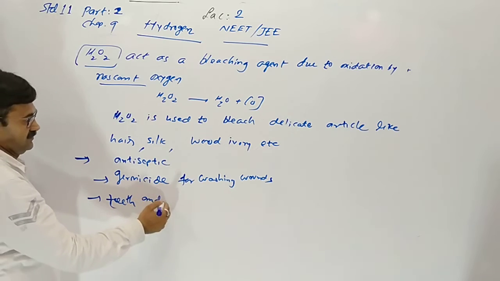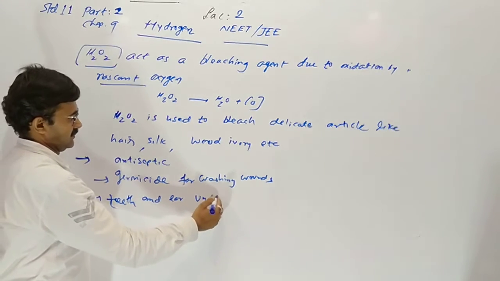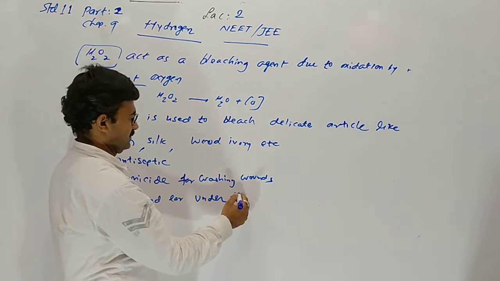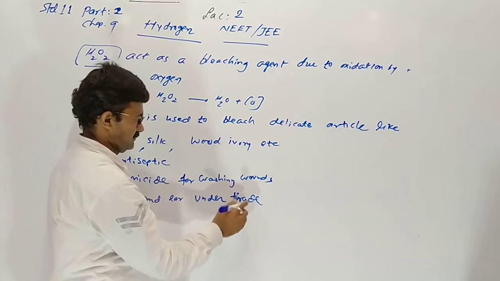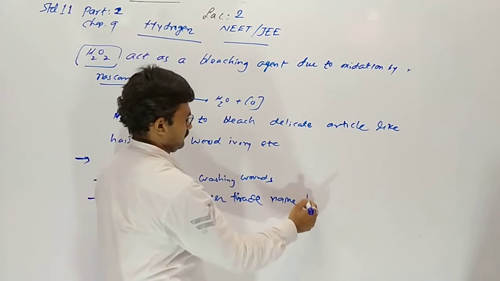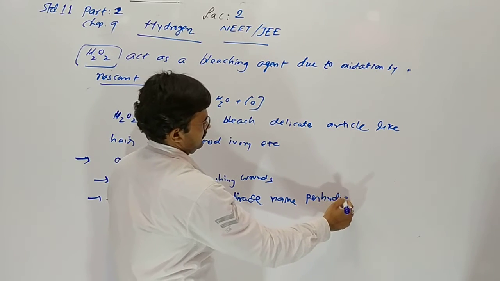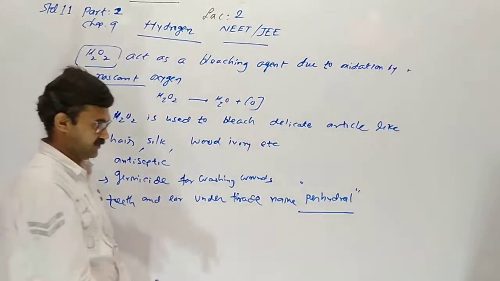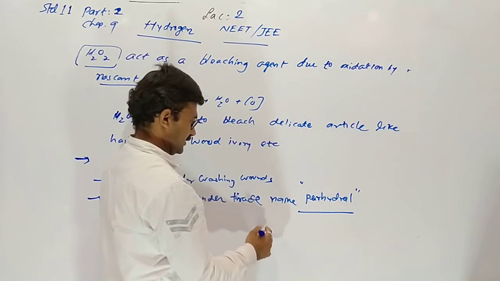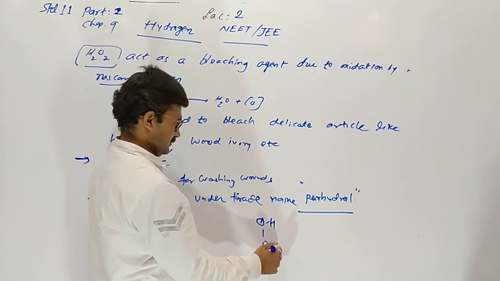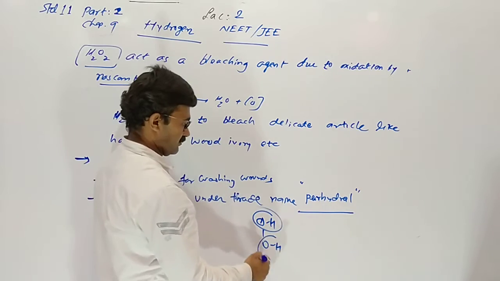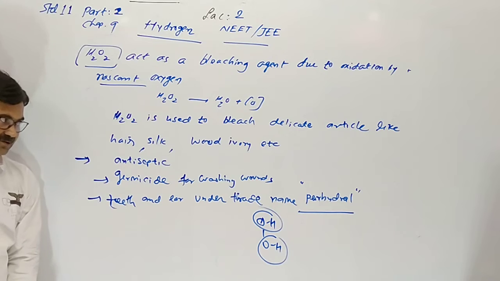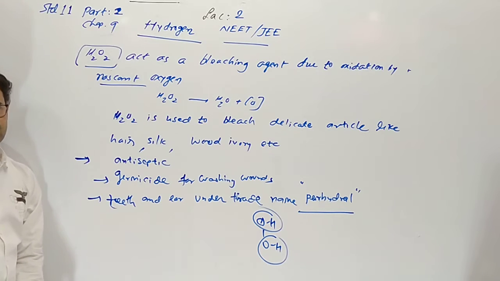The trade name is perhydrol. This word is asked: what is perhydrol? Per means more. Hydrol means OH, a compound with more OH groups, which is the 2 OH groups in hydrogen peroxide. So it is perhydrol.